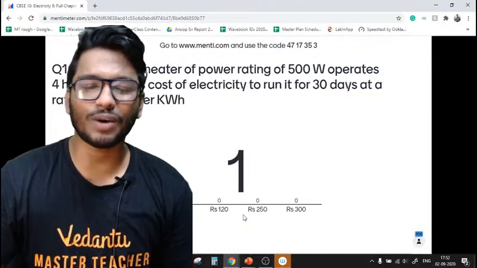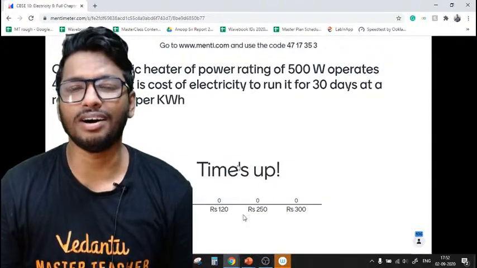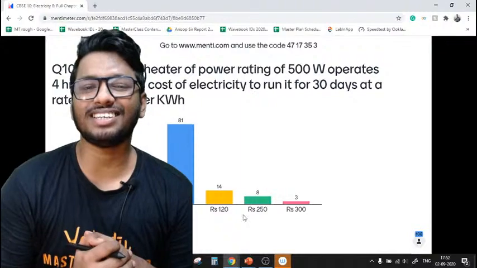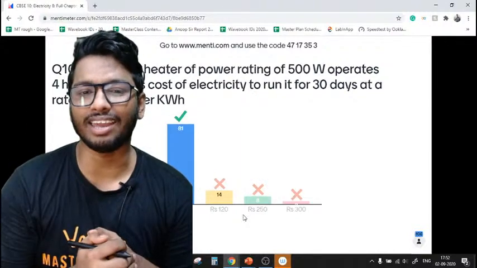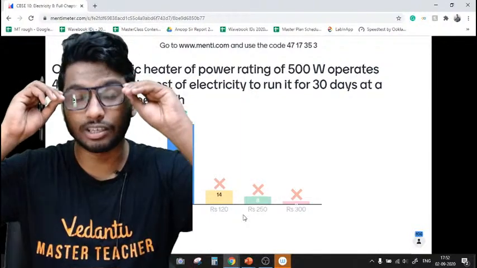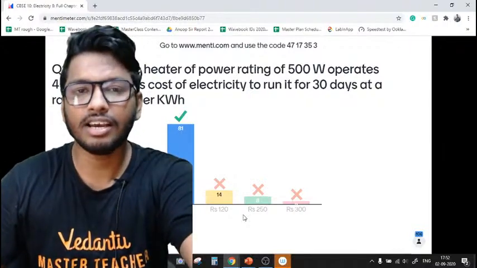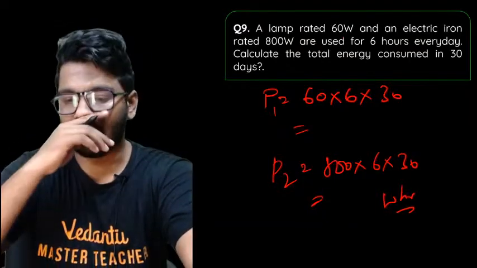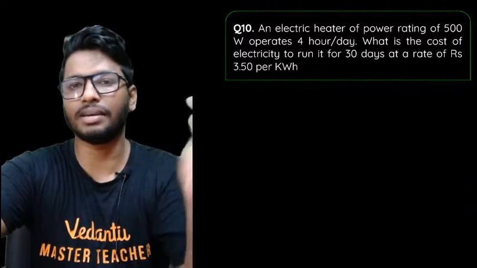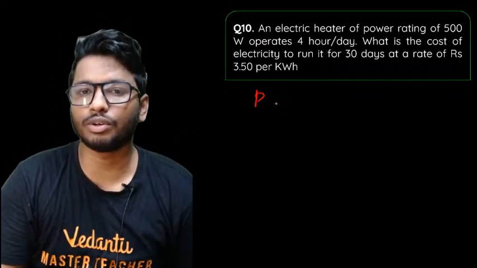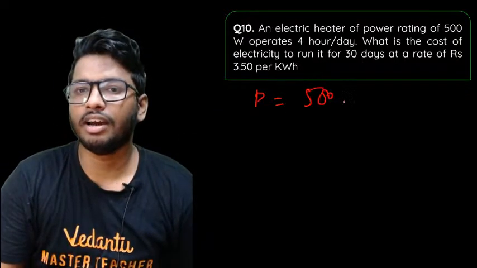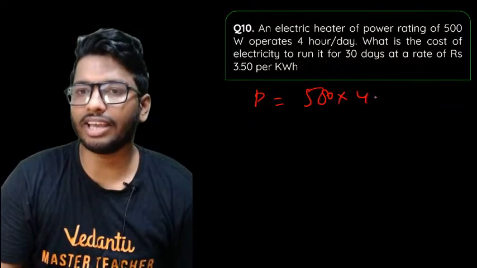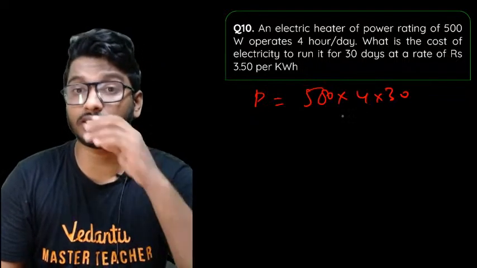So the answer for this question would be option number, let's take a look. Majority went with option A, that is 210 rupees. And apparently that is also the right answer. To calculate that, you have to do the same exact thing. First of all, find out the total power consumption. So that's 500 into 4 hours a day into 30 days.